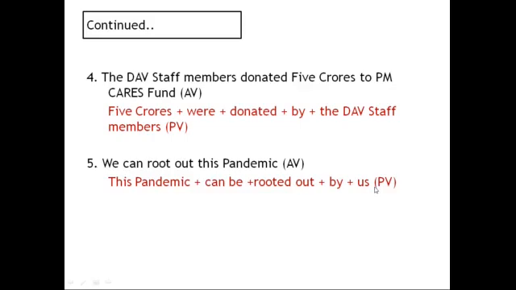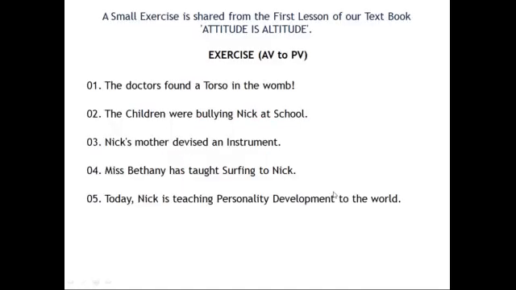Children, you are done. So these are the ways of changing AV to PV. You should be very good at all the 5 rules. And don't forget the golden rule, tense never changes. Children, in the next slide, you can find a very small exercise based on our first lesson of English in the 10th textbook, Attitude is Altitude. It's a beautiful lesson. From that lesson, I picked some beautiful sentences for you. Only 5. You just work it out and definitely we'll discuss it in the next class.